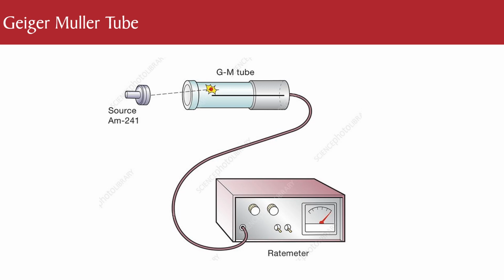Now this is the piece of equipment that actually measures radiation, and it's called a Geiger-Müller tube, after the people that invented it. What happens is the radiation goes into the Geiger-Müller tube, and then it is detected. You hear that kind of clicking noise, click, click, click, click, click, click, which is kind of the amount of radiation that's present.